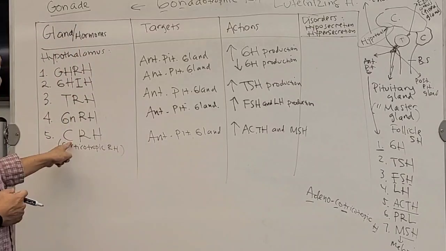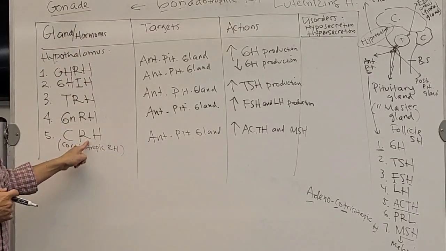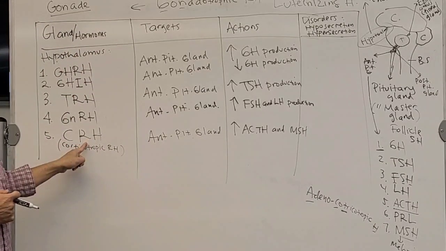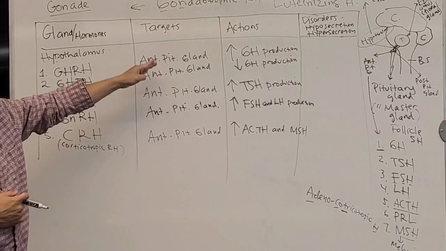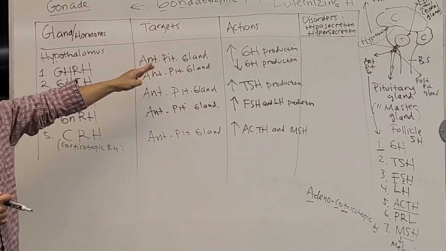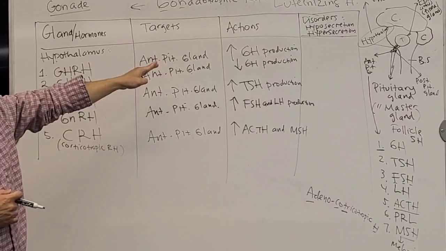That's the CRH. Can you follow this? So this hormone is really important to control anterior pituitary gland hormone secretion.